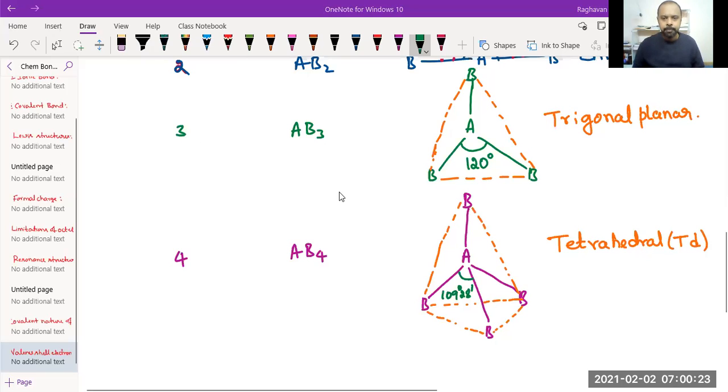Now you can see the tetrahedral geometry, how exactly it is non-planar. Two bonds are represented by these two pens, so these two bonds lie in one plane. The remaining two bond pairs will be perpendicular to these two bonds.